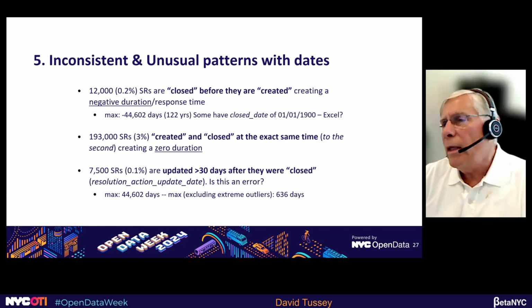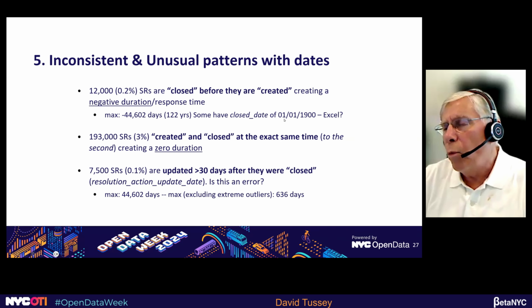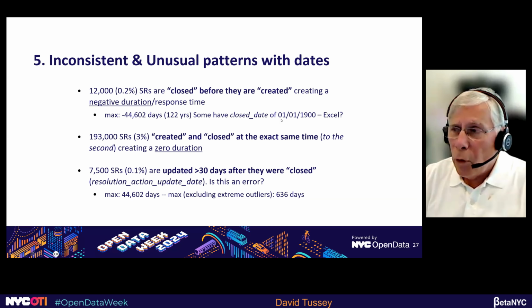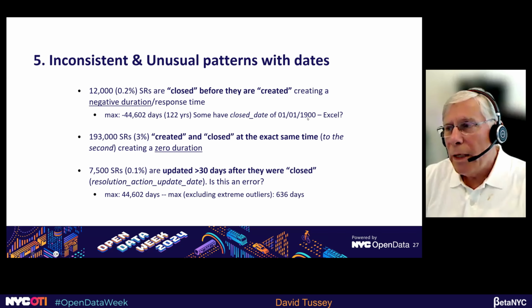Some of these fields have a close date of 1/1/1900. Well, if you're an Excel fan, you know that that's the minimum date that Excel will accept. And it's also how Excel interprets a blank field that has been denoted as a date field.